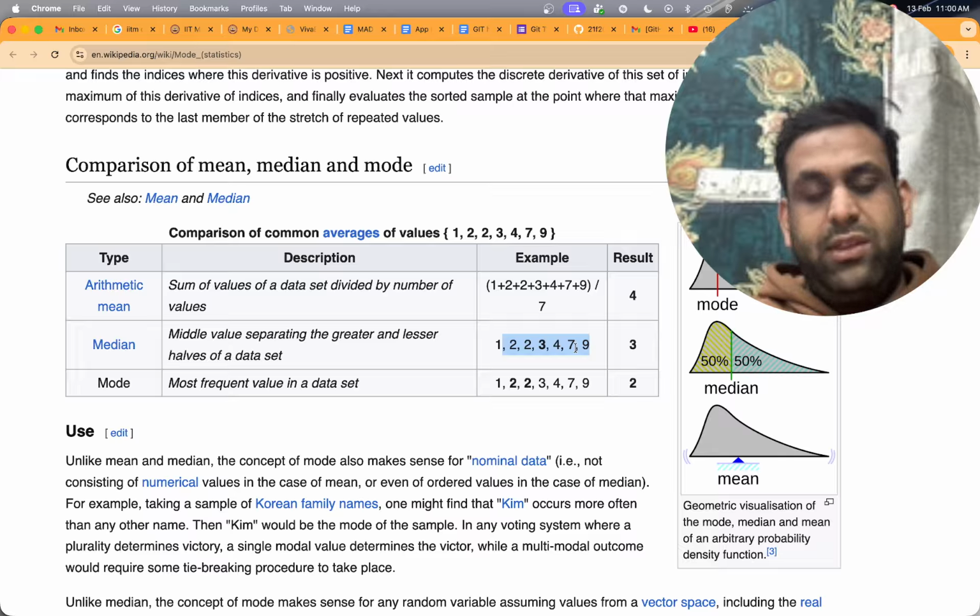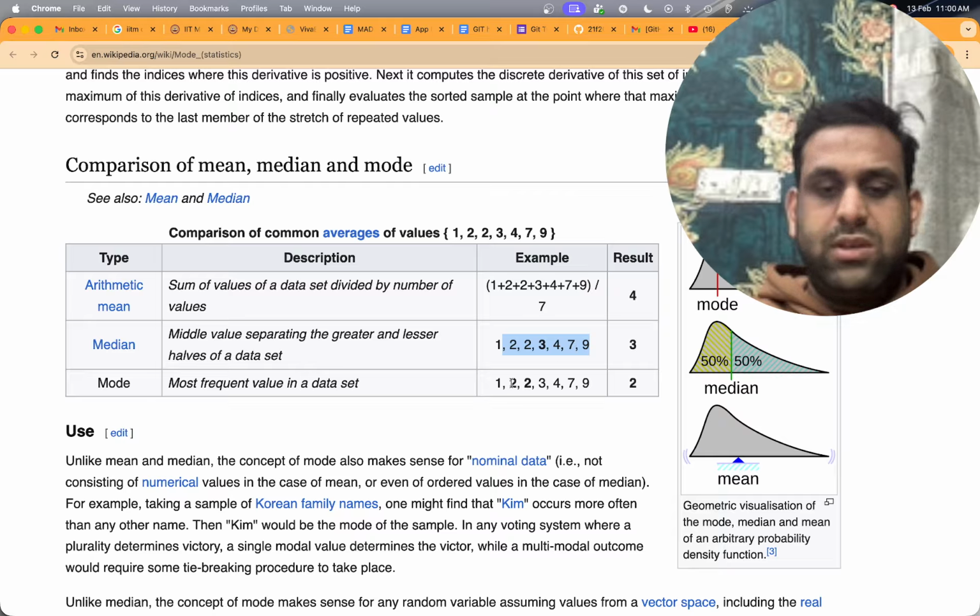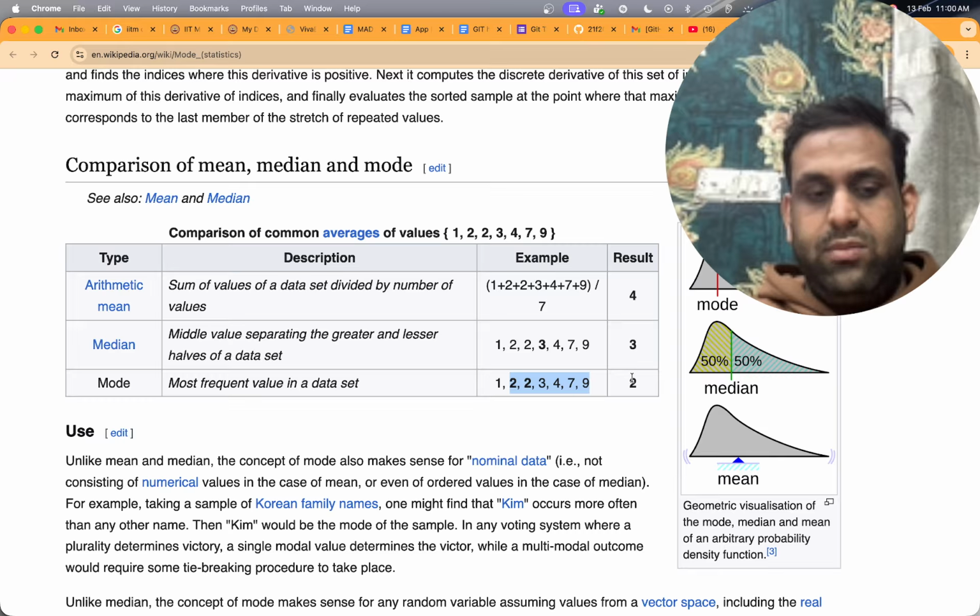Can we find the median without sorting? That is the question. Okay. And mode, you can also see, is the most frequent value in a data set. That is the mode. Okay, but the question lies here: how to find the median without sorting?